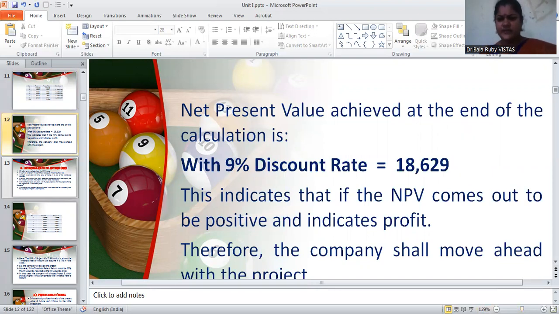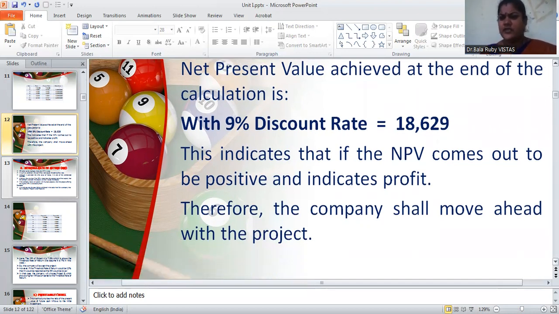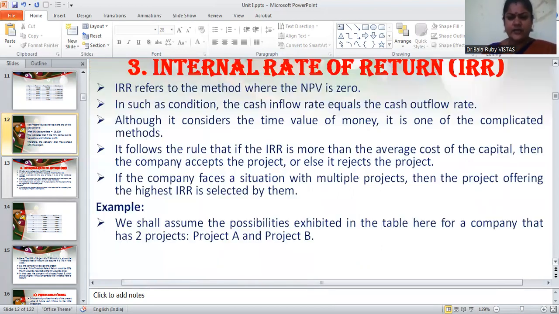It means if the net present value comes out to be positive, it indicates profit. Therefore, there is a possibility of receiving profit, and a company can move ahead with this project. This is the inference we have here.